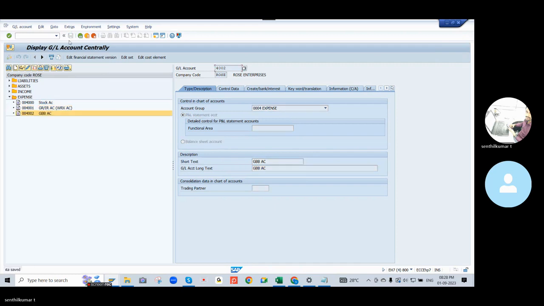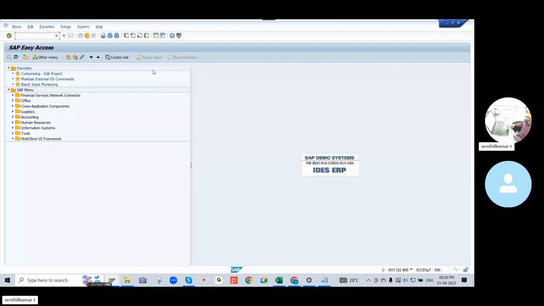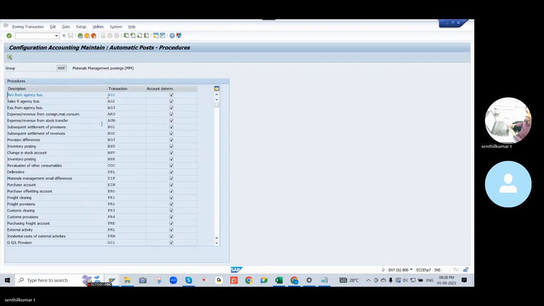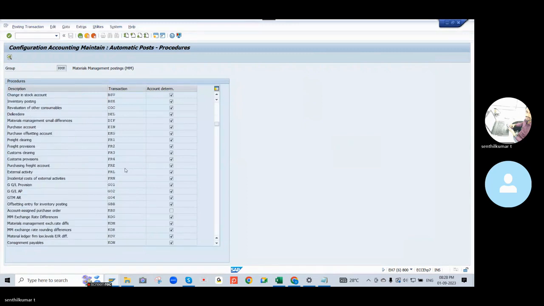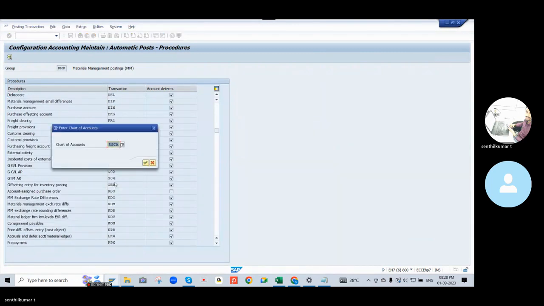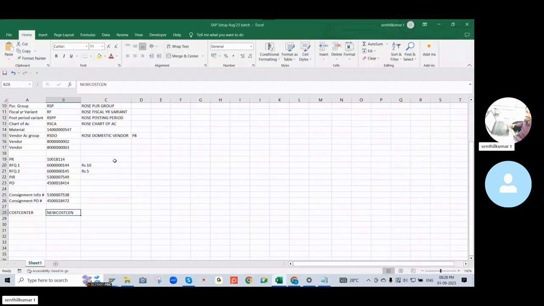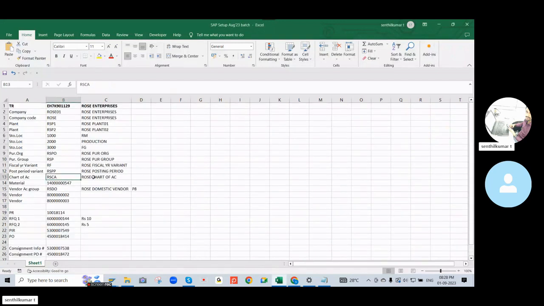You can assign this account in OBYC, the automatic account determination. Which account are we facing the error for? Account GBP. Startup accounts, chart RSCA.